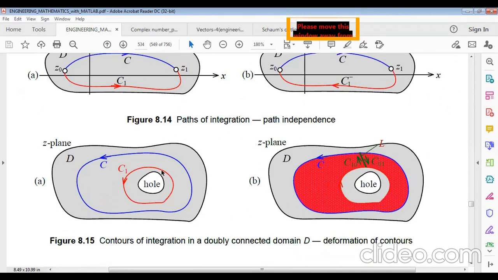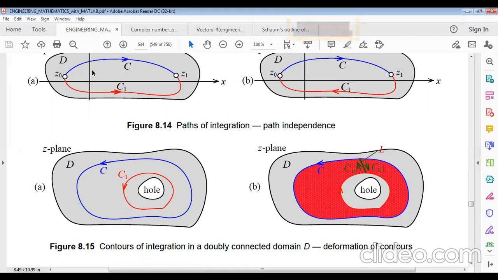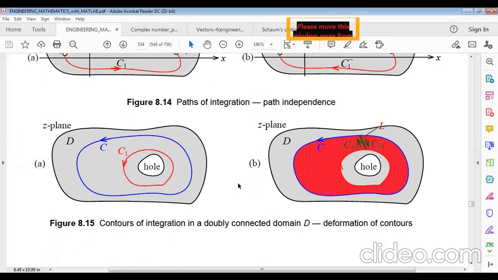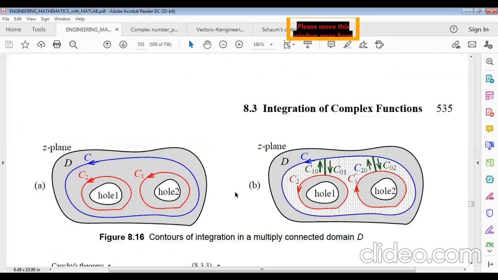There is a path integration for the path independency. Again, for the first, this is actually a hole and there is also a hole. So contour integration in a doubly connected domain. This is doubly connected because C and C1 are individual, but they are only connected. So this will be doubly connected in domain D, and so the diagram will be like this, and this is not independent.